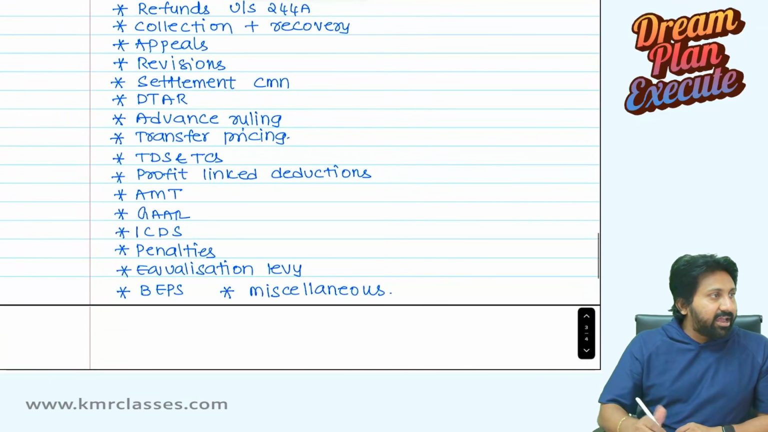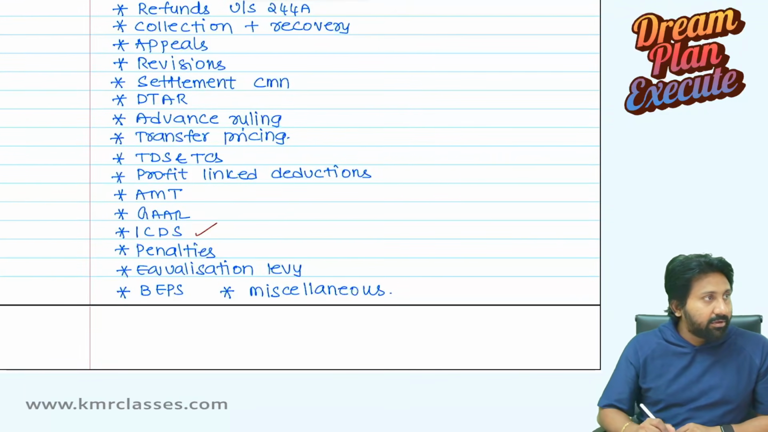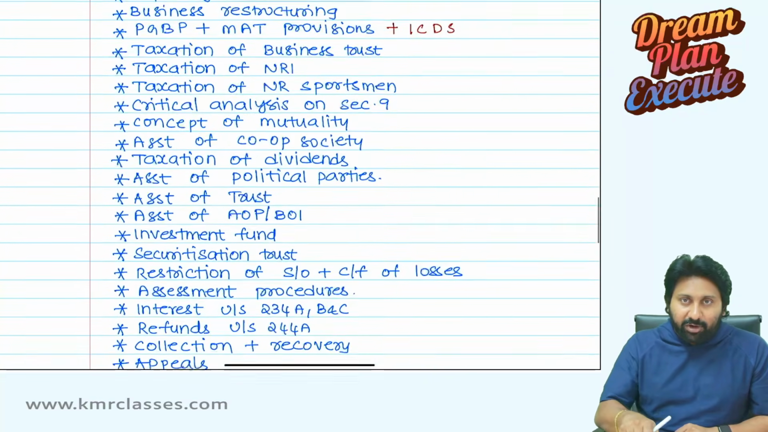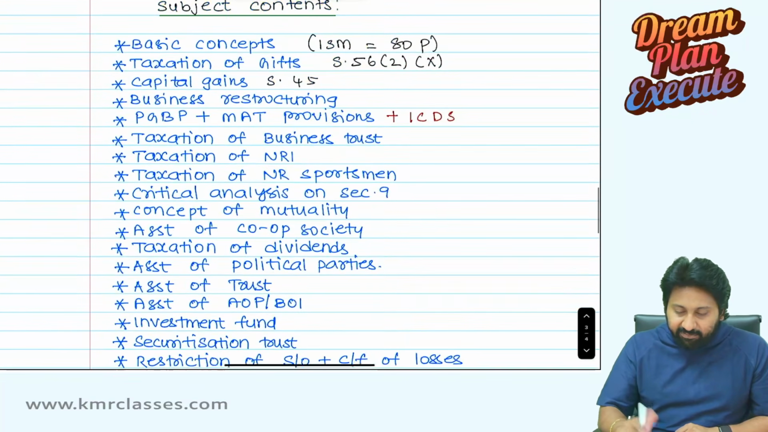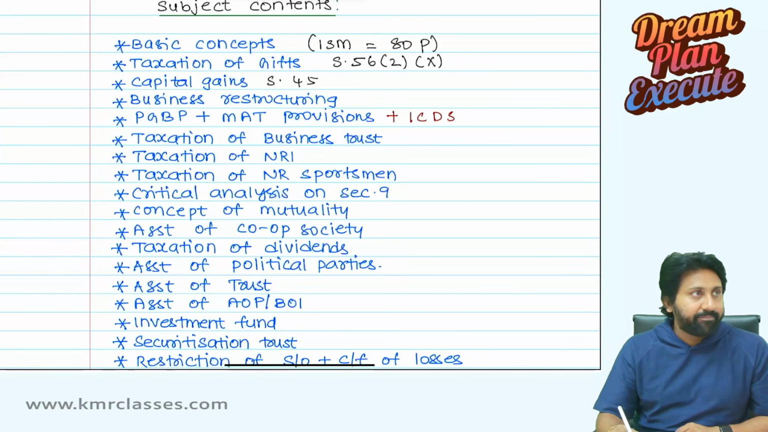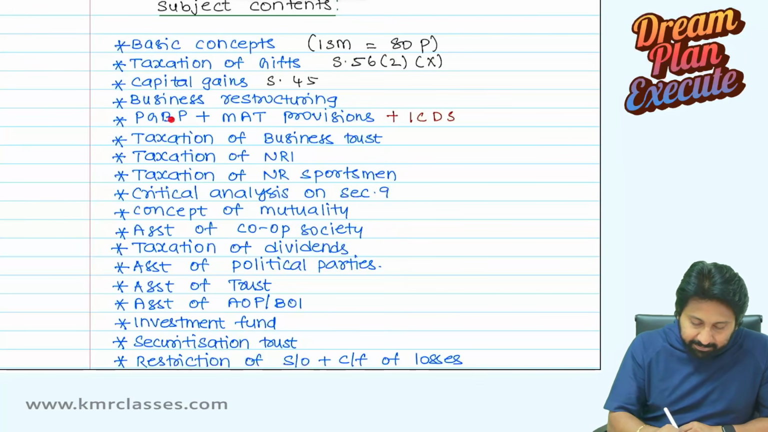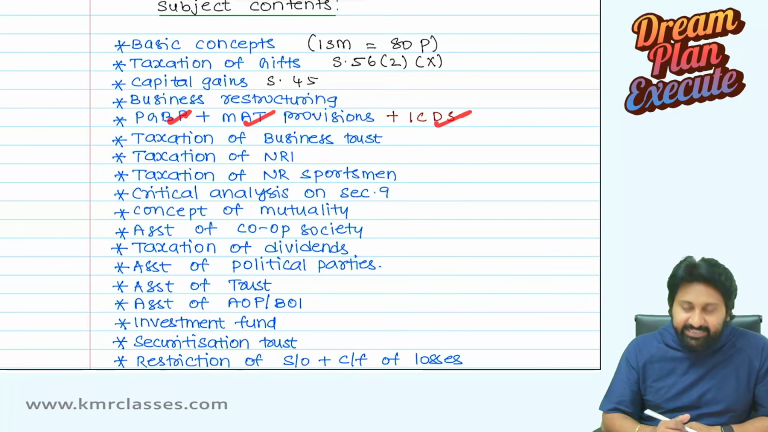ICDS. Here already I have written ICDS. Okay, but still here only I will cover. Actually, while writing, I forgot to write here. That's why I included here. Actually, we will complete ICDS along with PGBP. Okay, so business restructuring and next one is ICDS. So PGBP, MAT provisions, ICDS.